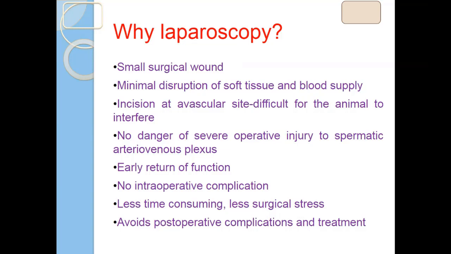But in laparoscopy, the functions restart early, and recovery of the animal is also very fast. So no intraoperative complications are possible if you have a very good hand for laparoscopy. Intraoperative complications, like adhesions, are very few compared to conventional methods.